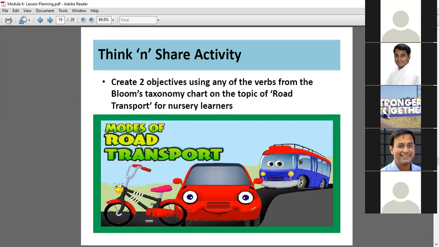In preschool we can always do a lot of other oral evaluation also. Let's say if I am a preschool teacher, I'll make the sound of a train and then I'll say which vehicle is this. I'll probably try and make the noise of a motorcycle and say which vehicle is this. Now this is also evaluation.